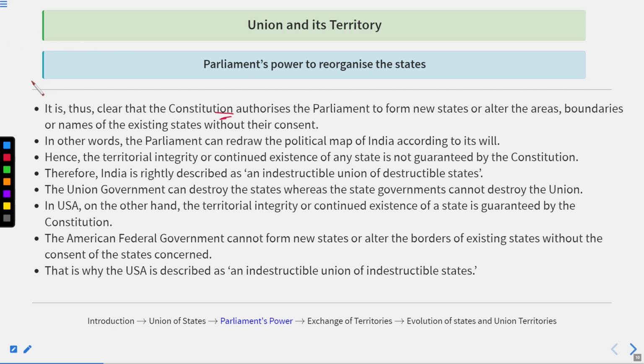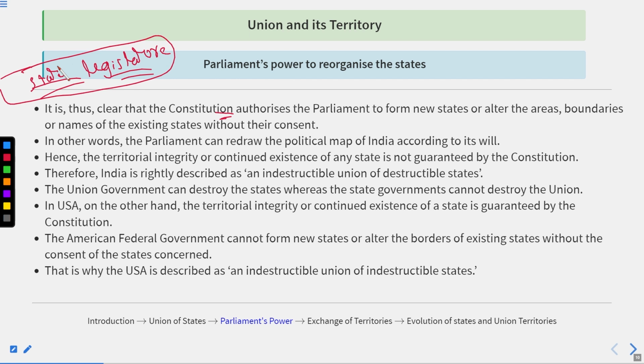Why? Because the state legislature's consideration is no longer required. Hence, the territorial integrity or continued existence of any state is not guaranteed by the Constitution.